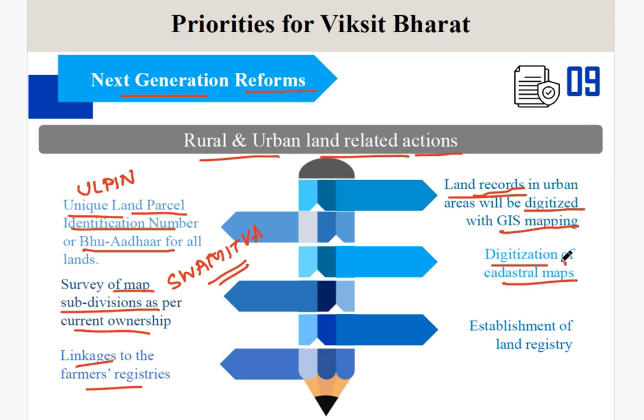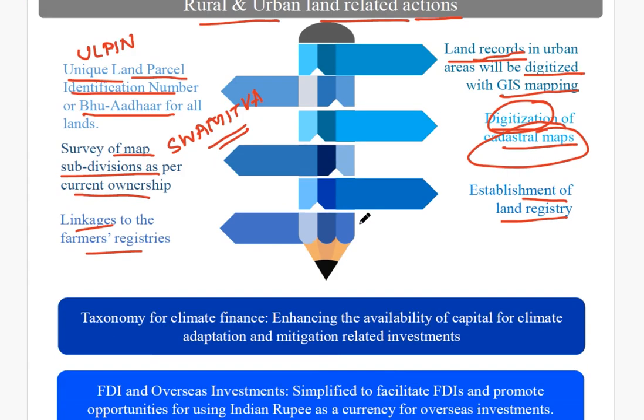Now, digitization of the cadastral maps, that means those land areas which have been surveyed. The maps which are created are known as cadastral maps. So surveyed land areas result in the cadastral maps, and these maps will now be digitized. Next, establishment of land registry will also be done.